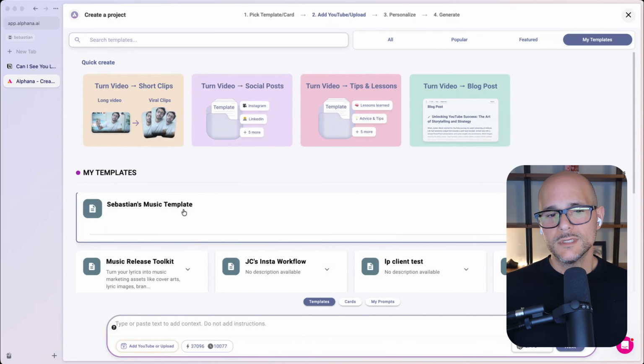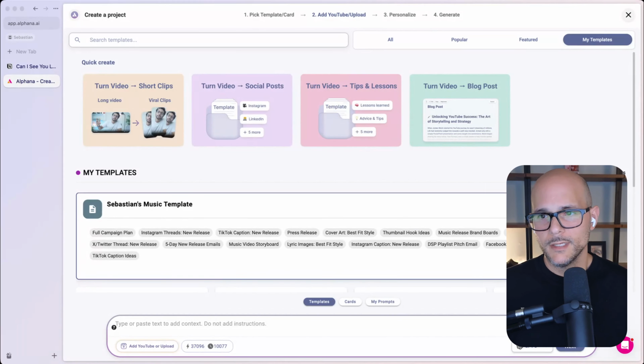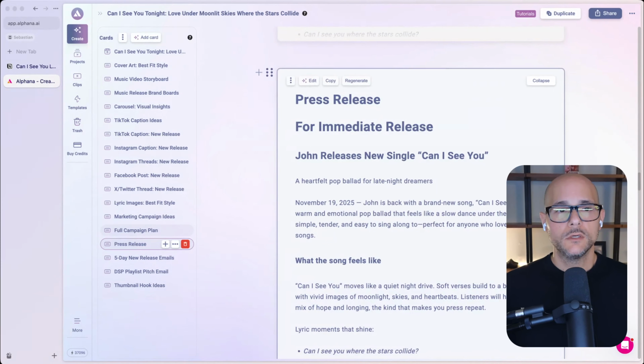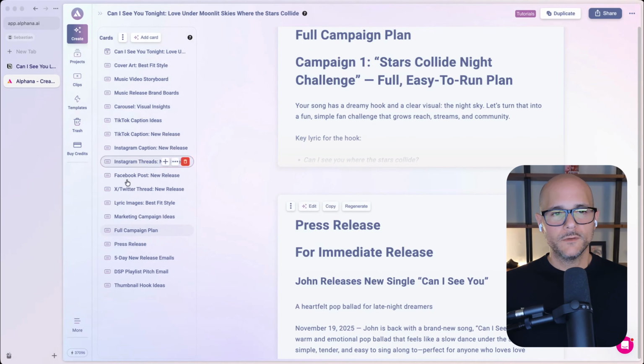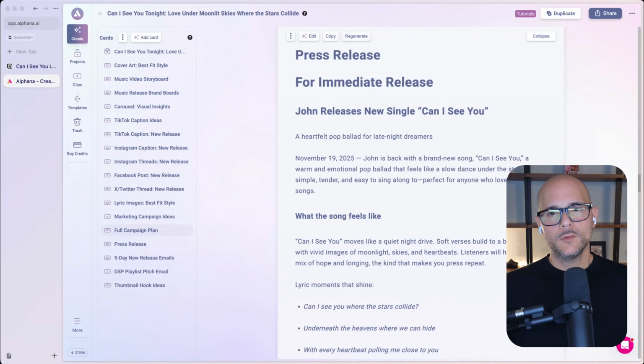So now I could reuse this one because it has the extra tweaks that I made to my cards. It has the new card that I created right here, which was a full campaign plan, right? You see that right there. And so now I could take advantage of this with my customizations. All right, so we only have a couple more that I want to showcase here. We just generated all this content, from threads to images to captions to storyboards, beautiful. Now what do we got?